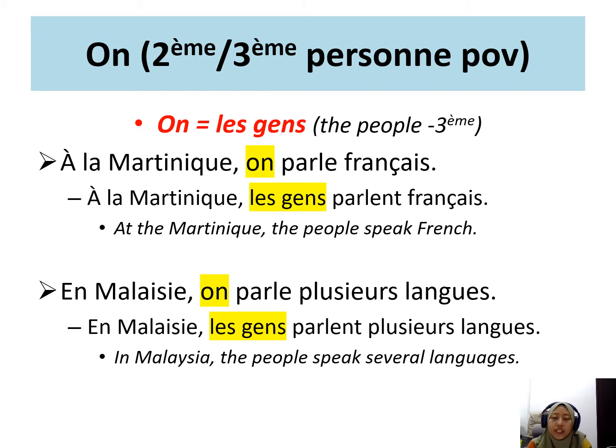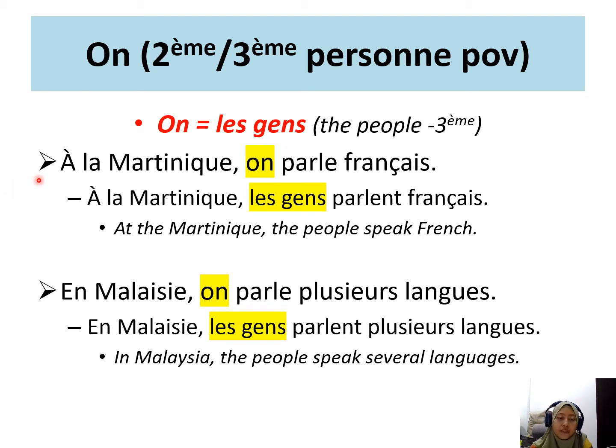Next, what is the next usage of on? It is légion. As you can see, just now we were using on as the personal pronoun we. But on can also be used for the generalization of people. For example, here it is les gens, the people.